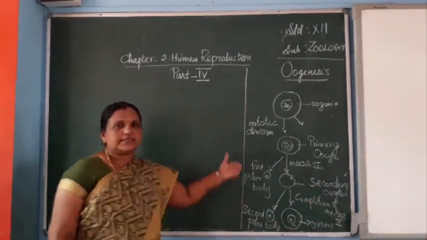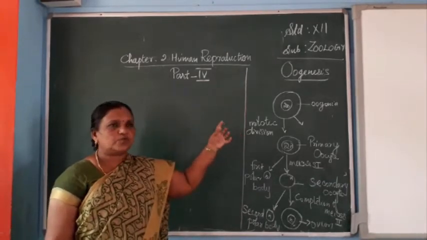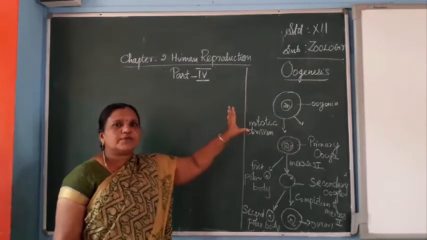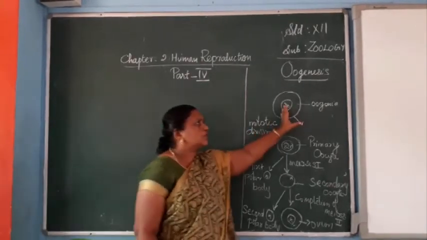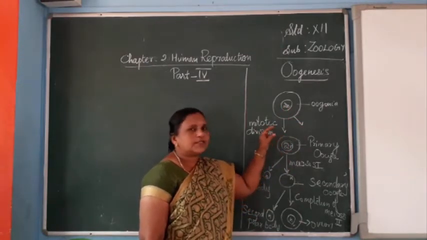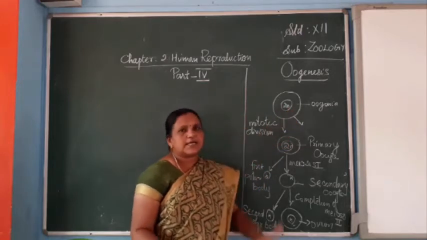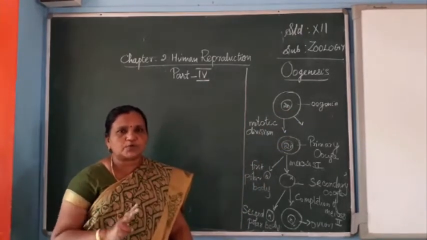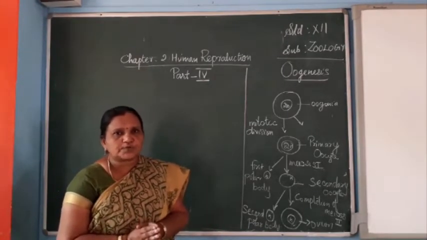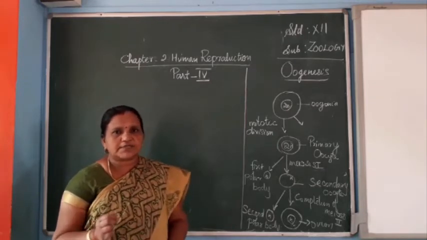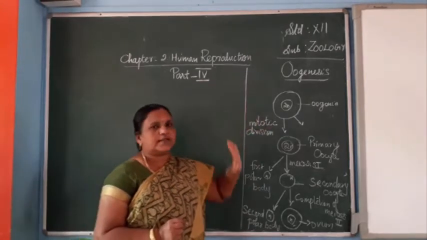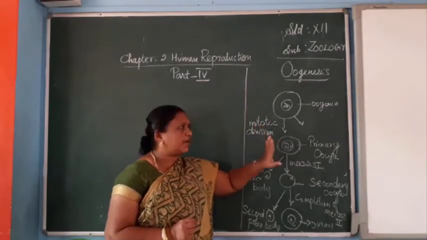Yesterday, in the previous class, I completed most of the portions on oogenesis, and here I have given the flow chart also. In oogenesis, first comes the oogonia. Oogonia is the mother ovum cell, or mother egg cell. It has 2n chromosomes. I did not mention this in the previous class, so write down the number of chromosomes also. The oogonia contains 2n chromosomes, the diploid number.